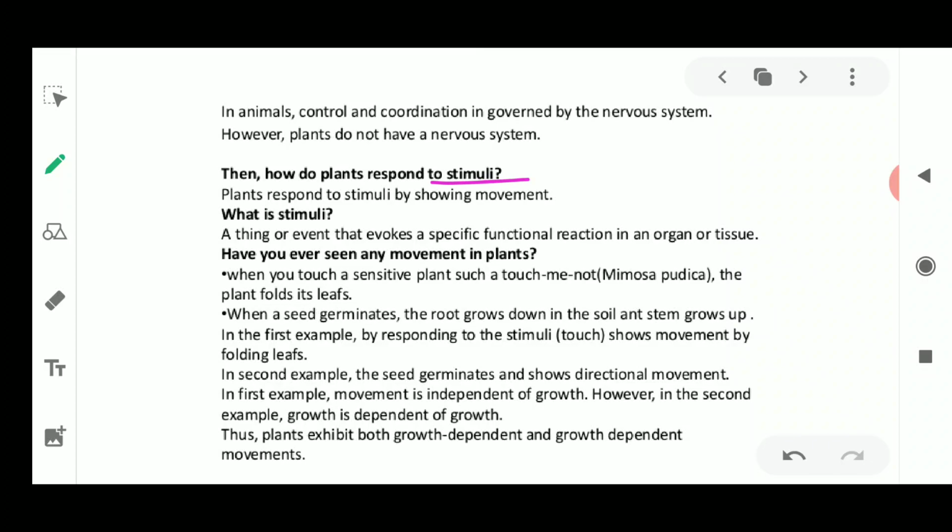So these signals work as stimulus for the plants. They give a response in the form of movement, such as they tilt, they move towards that stimulus, or they move away from such a stimulus. We'll read about these types of stimulus and responses, and whether the plant is going to grow or not, in this topic.